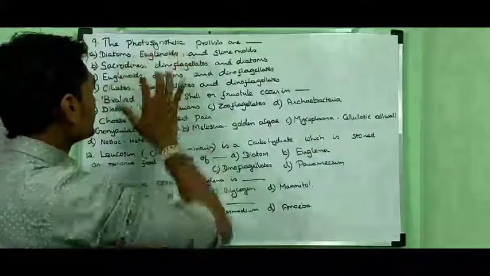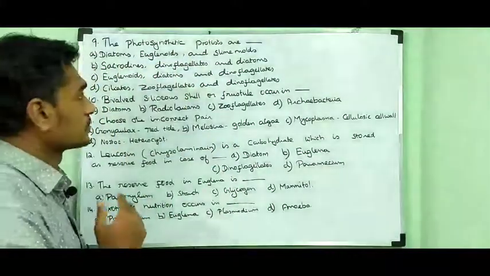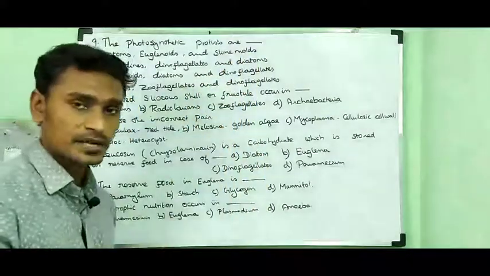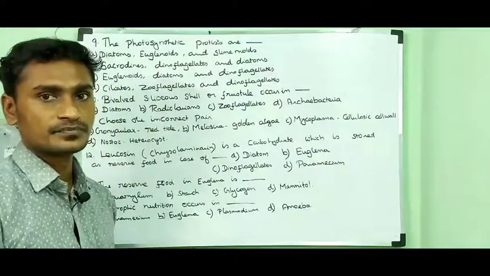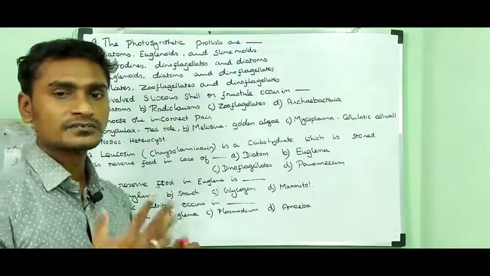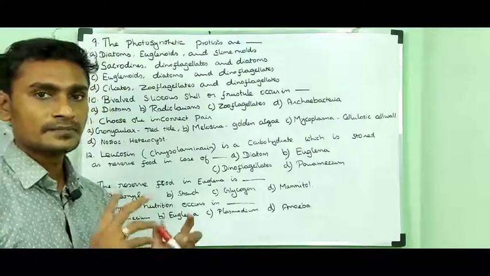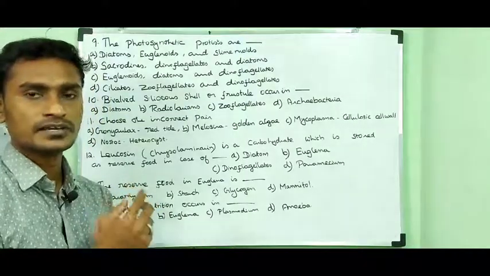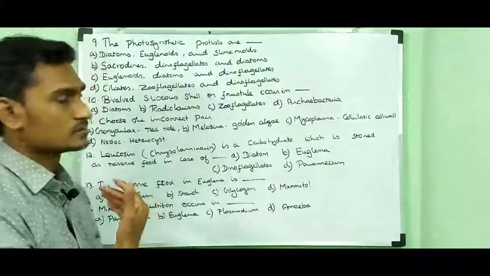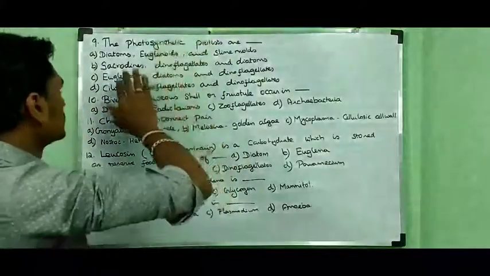Diatoms and euglenoids are photosynthetic protista. But slime moulds do not come under plants or animals. Even though it looks like a fungus, it is not a fungus. Actually, it is an amoeba, a soil-dwelling amoeba, so it cannot prepare its own food. So option A is the wrong answer.